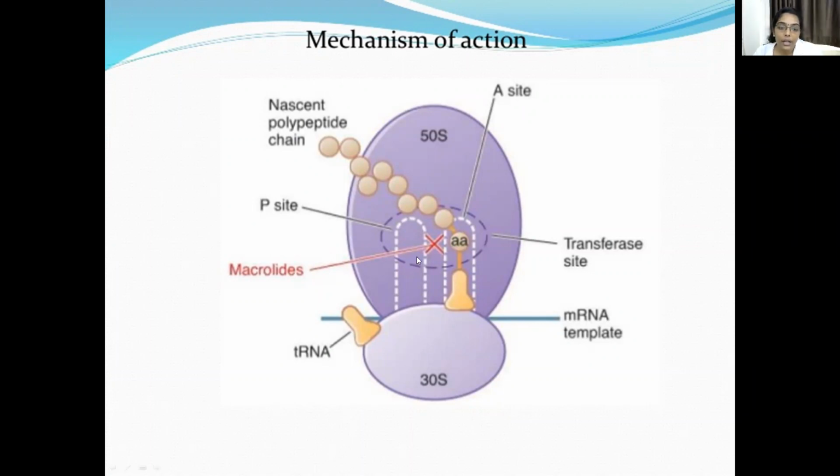See, is it clear? The macrolides come and bind to the P site of the 50S ribosomal subunit, preventing the translocation of the tRNA from the A site to the P site. So the polypeptide chain is abruptly inhibited.